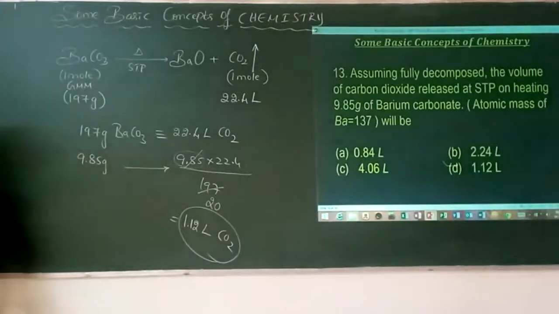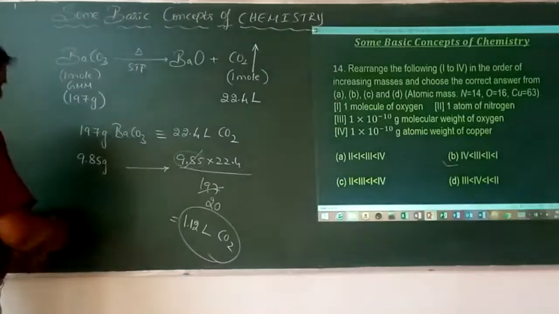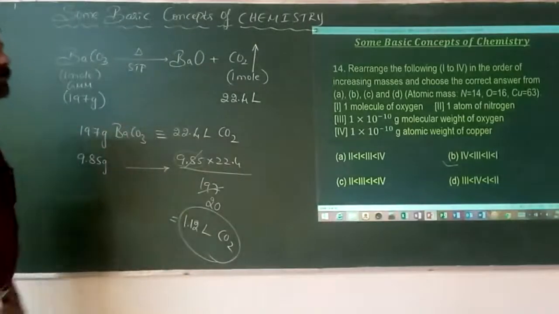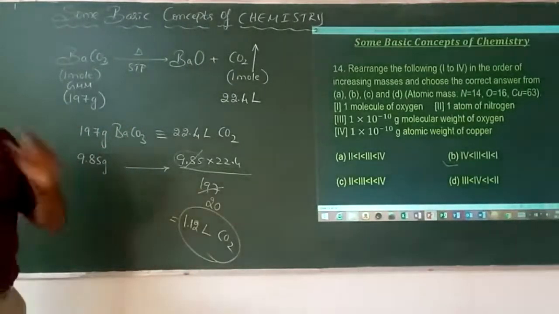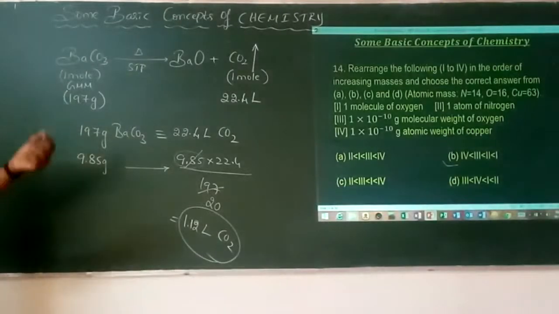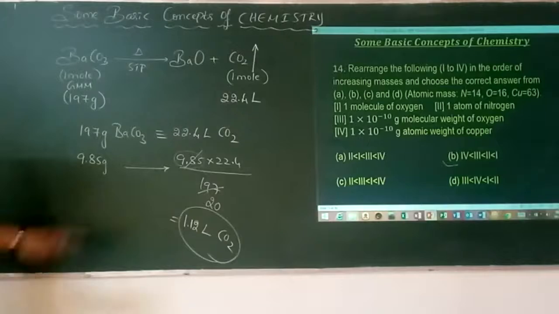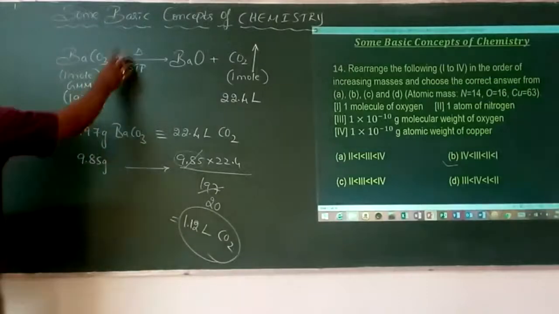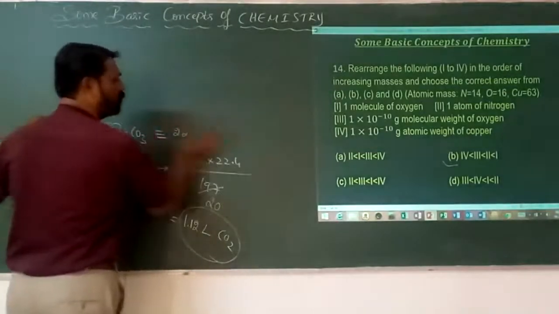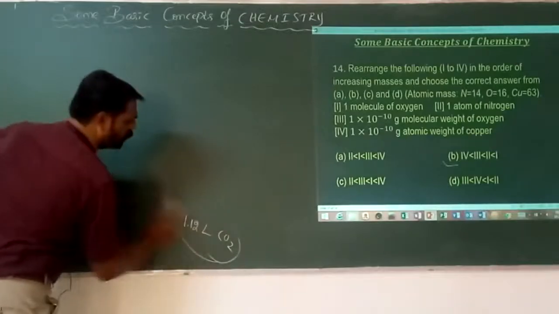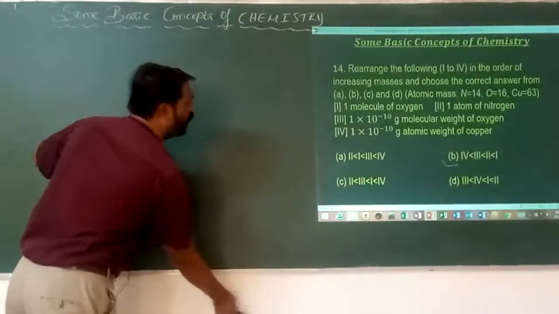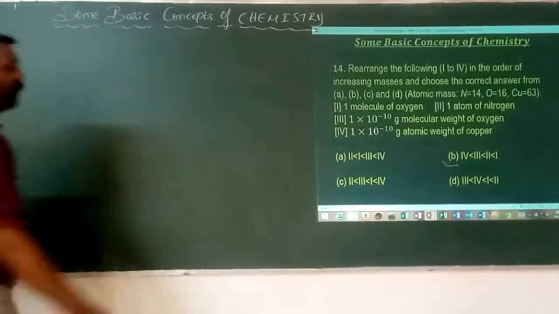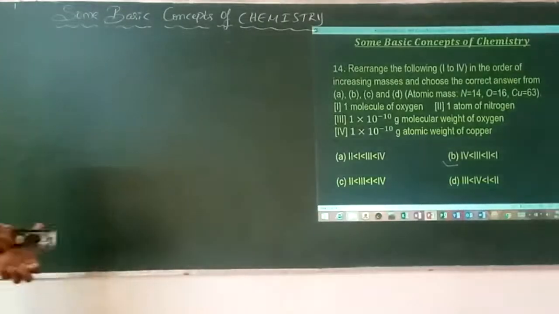Okay, next. Rearrange the following 1 to 4 in the order of increasing masses and choose the correct answer from A, B, C, D. Atomic masses are given: 14, 16 and 63 for nitrogen, oxygen and copper. Here, one molecule of oxygen. One atom of nitrogen. Then 1 into 10 to the power of minus 10 grams of molecular weight of oxygen, and finally 1 into 10 to the power of minus 10 gram atomic mass of copper.